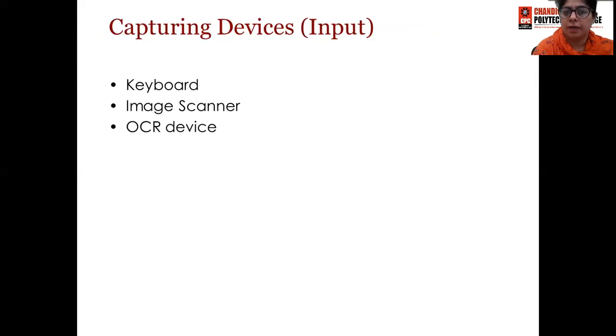Now, capturing devices are your digital input devices. They can be your keyboard, your scanner for documents or images, your optical character recognition, OCR, device. These devices are used to capture the input from the user into the computer system, but in digital form, in the form of binary 0 and 1.